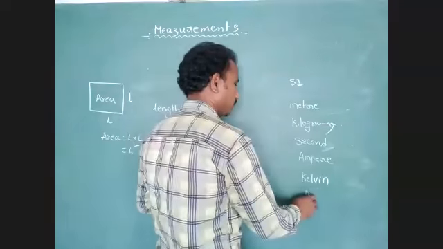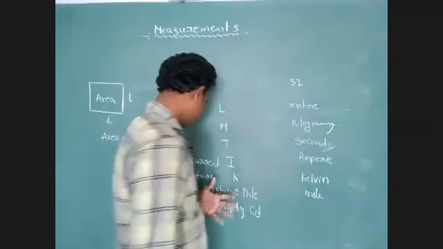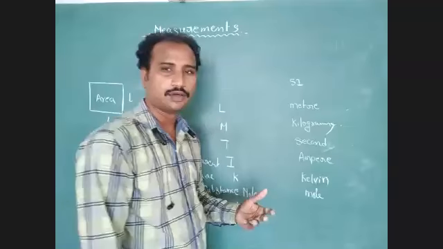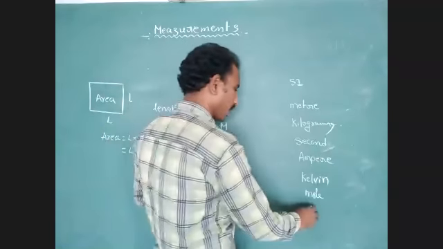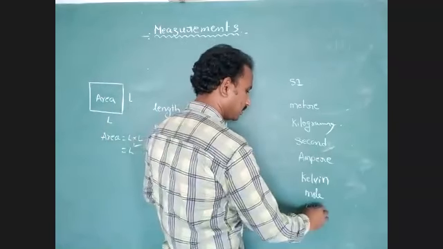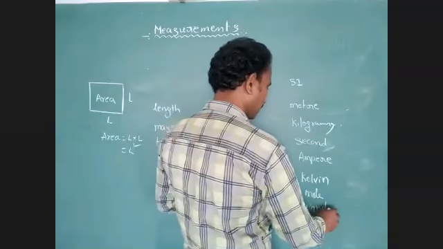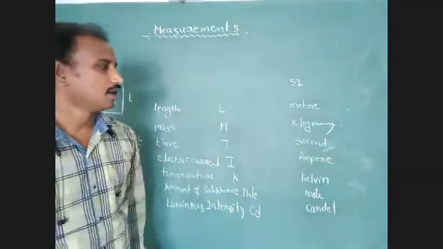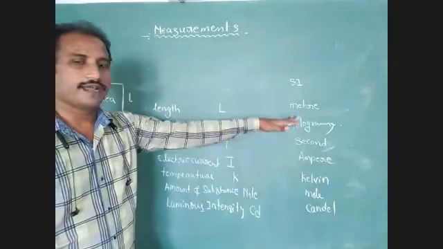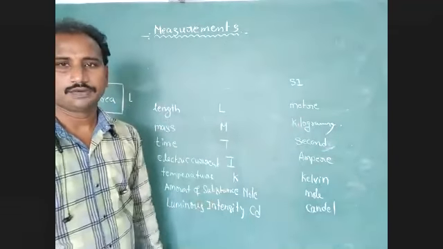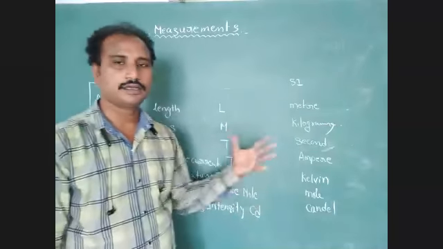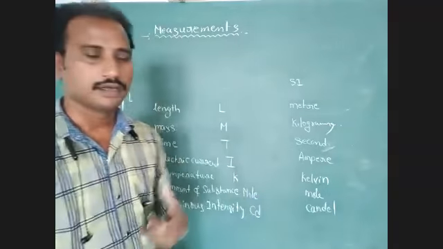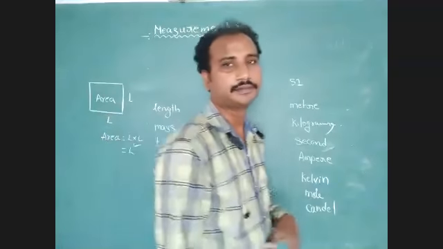Just identify mole. The next one, luminous intensity we measure in candela, which means light energy. These all are the standard units of fundamental physical quantities: meter, kilogram, second, ampere, Kelvin, mole, candela.